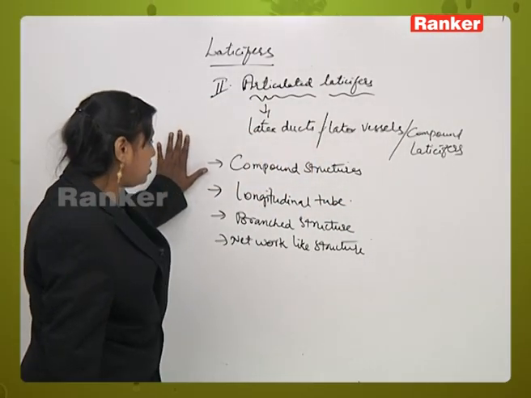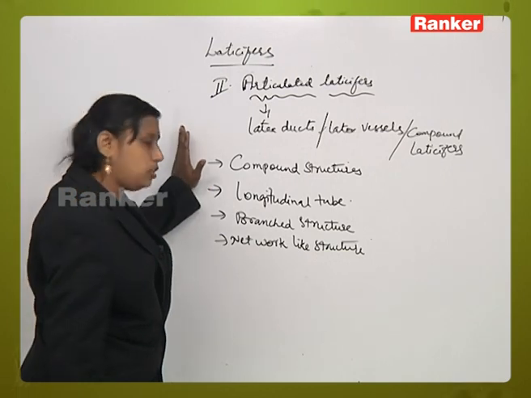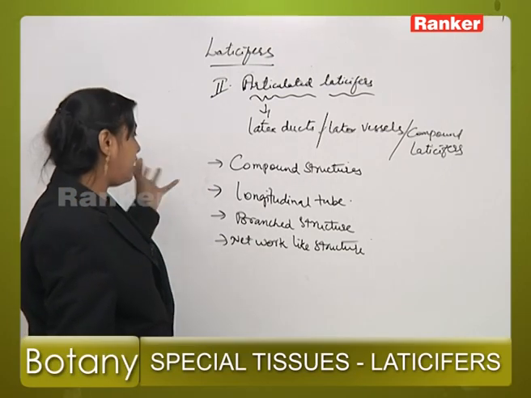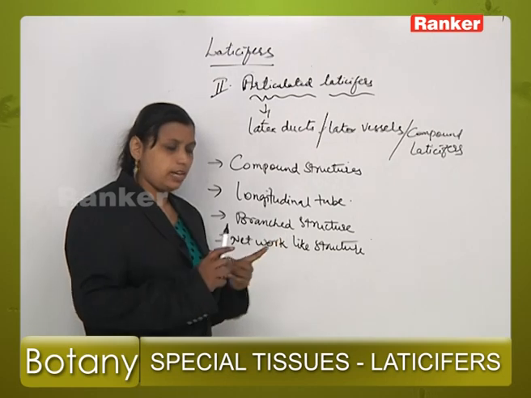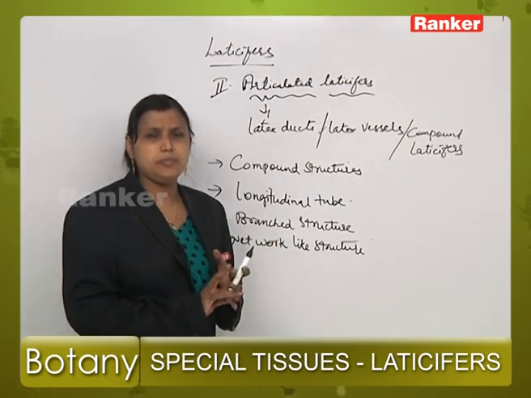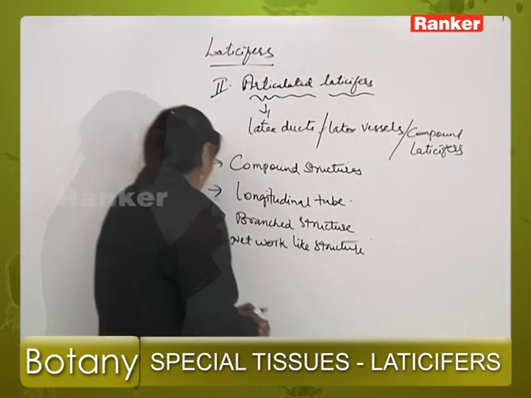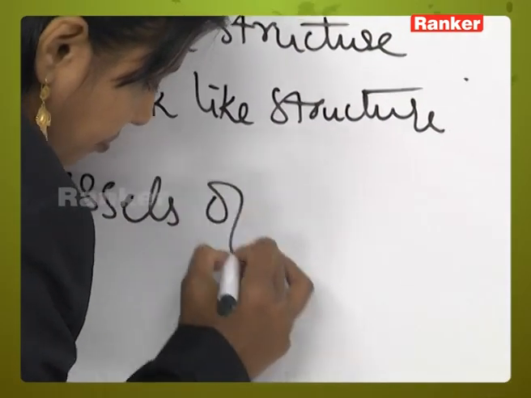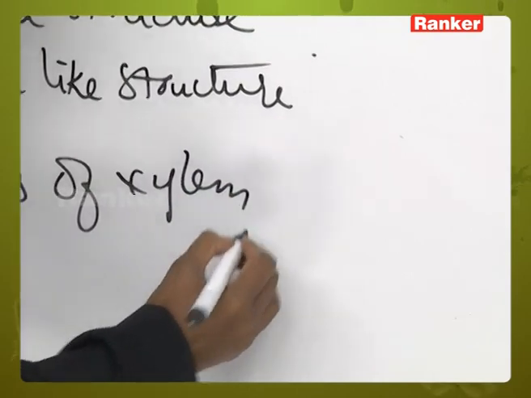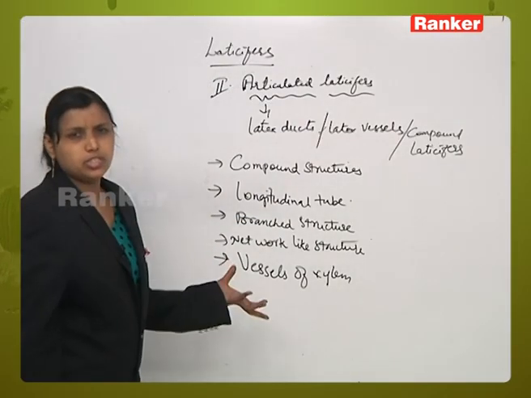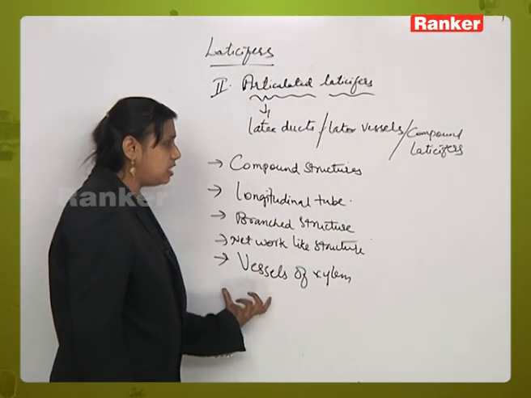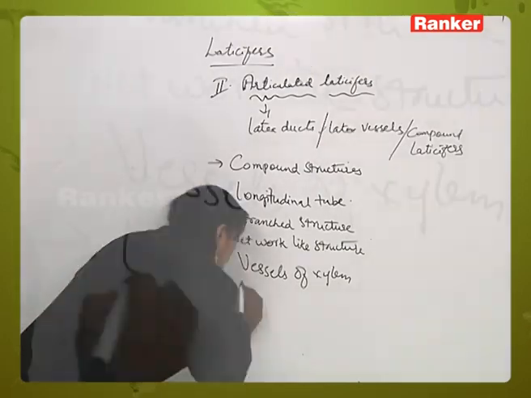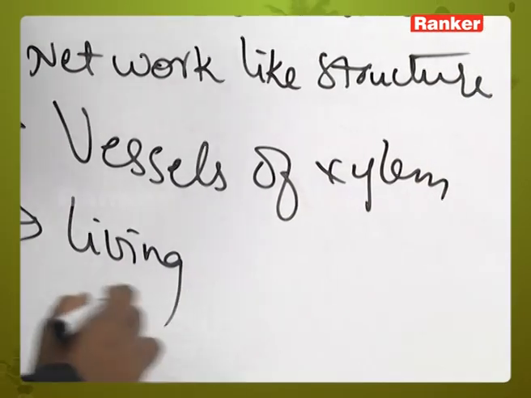Okay, these are compound structures. They occur in the form of longitudinal tubes. These are branched structures, and each branch will anastomose with another branch and may lead into a network-like fashion. These latex vessels are compared with the vessels of xylem. Whatever function the vessels of xylem do, it does here, and these are living in nature and are coenocytic.